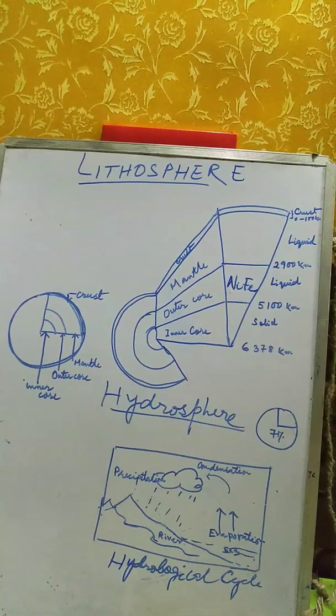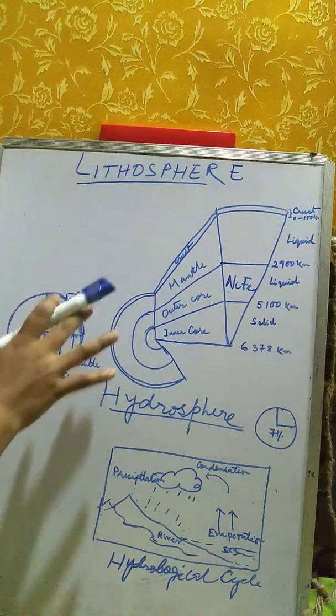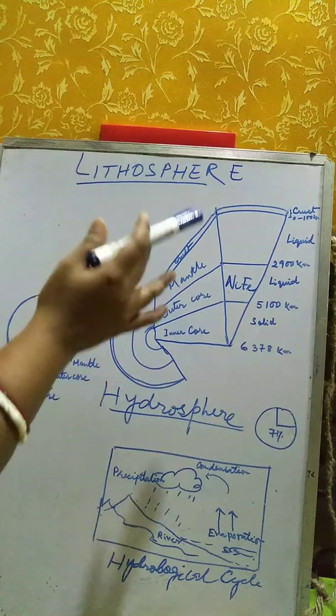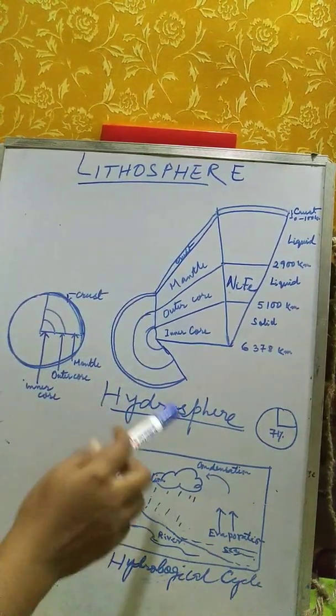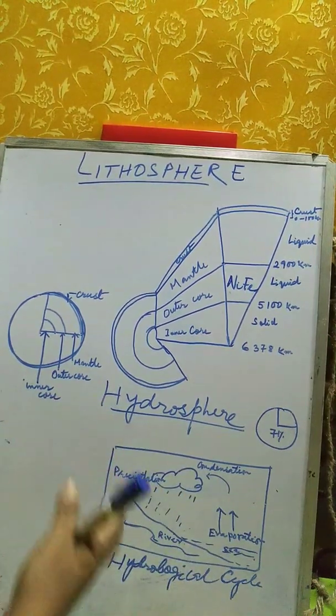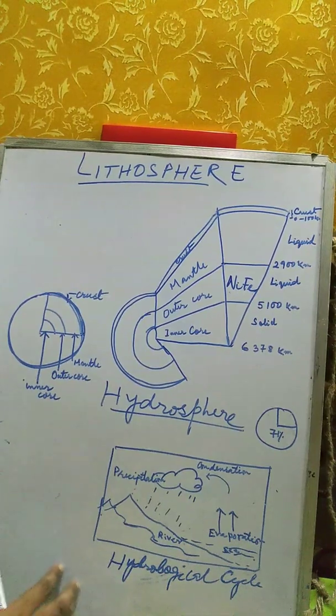So children, in this video we have seen the various aspects of lithosphere, how it is formed. We have studied the basic characteristics of the three parts of earth, that is crust, mantle and core, and we have studied hydrosphere, how oceans were built, what is the importance of water to us, and about the hydrological cycle.